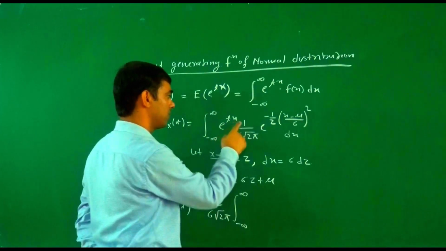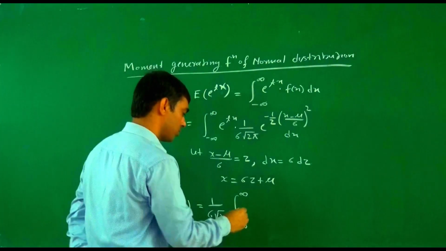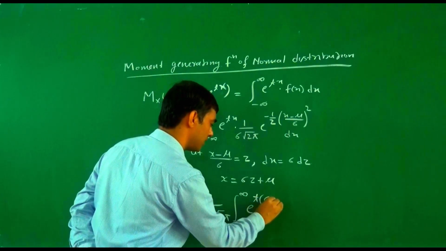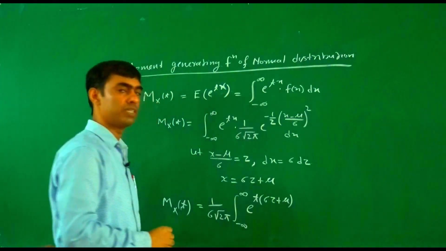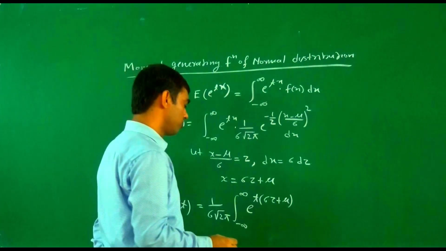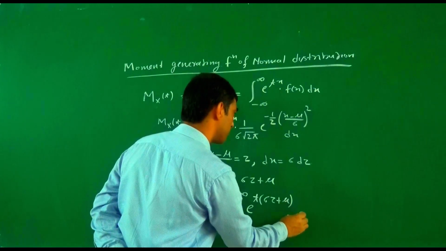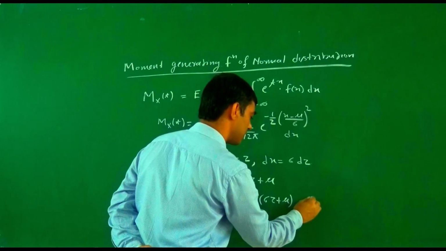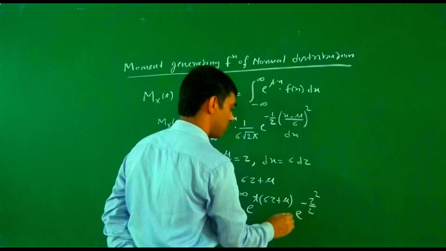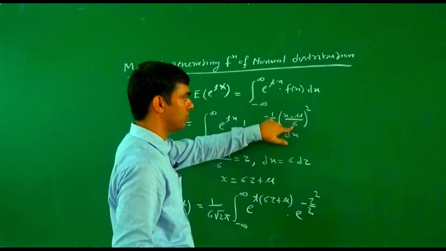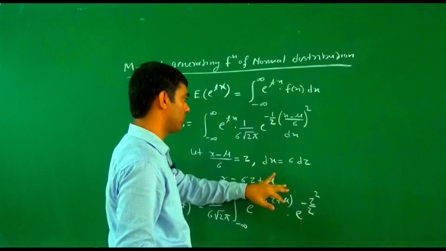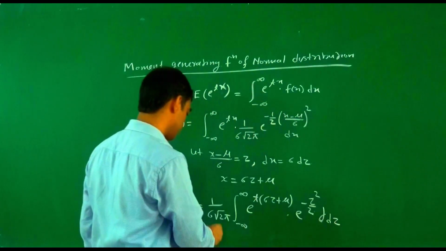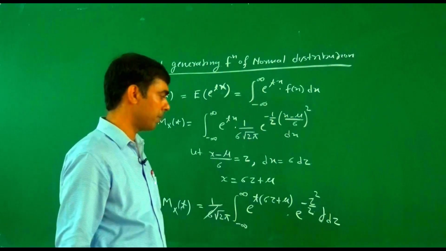What is the value for x? Here we write it in terms of z, so this becomes e to the power t x, where x becomes sigma z plus mu, times e to the power minus z square by 2, because (x minus mu) upon sigma becomes z. And dx becomes sigma dz. So sigma and sigma cancel out, and we simplify this.